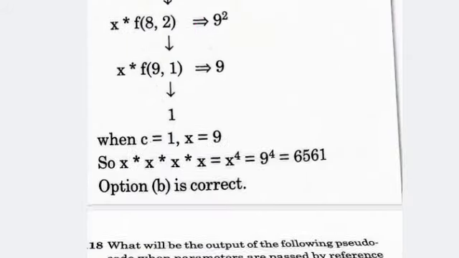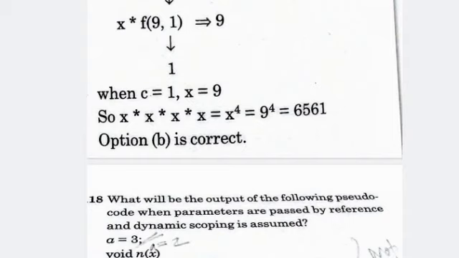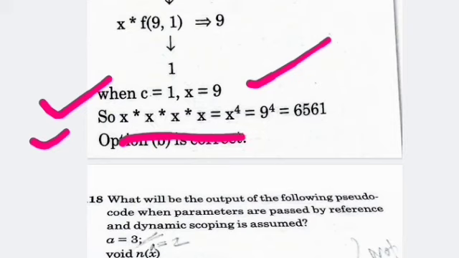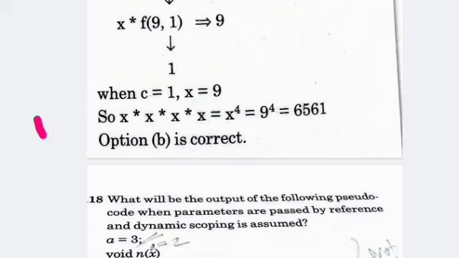Now here we get when c equals 1 and x equals 9, so here x into x into x, 4 times, means x to the power of 4, means 9 to the power of 4, that is your 6561. So option B is your correct answer. Now come to the next question.